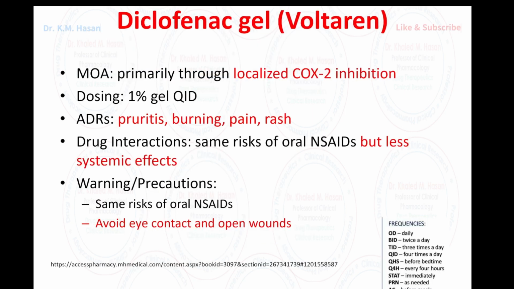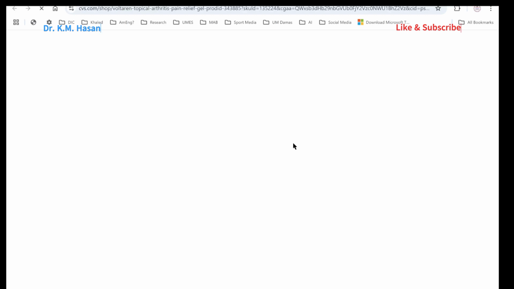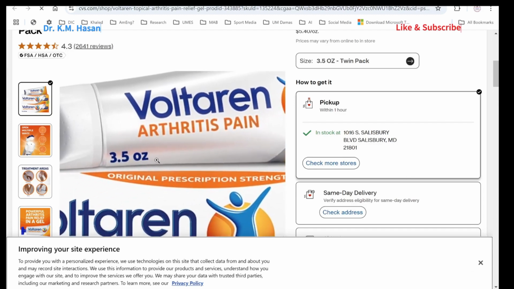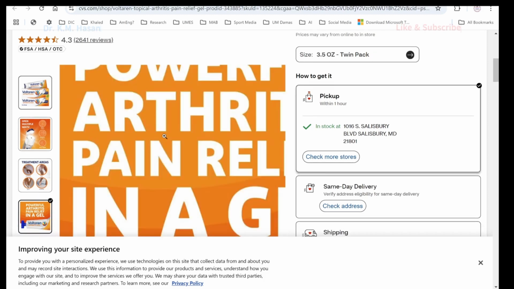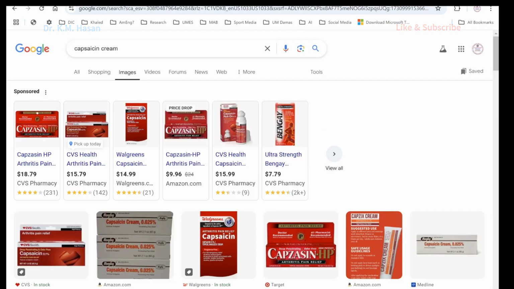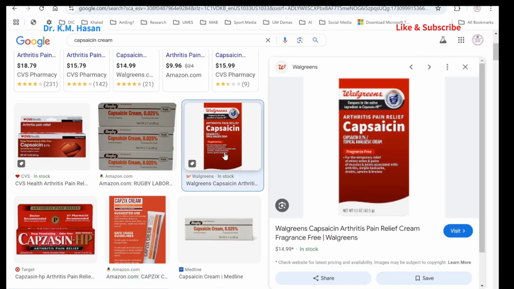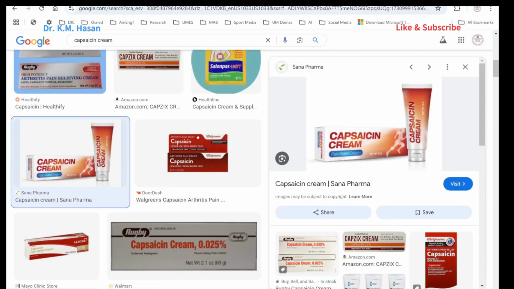Okay, next medication, diclofenac gel or Voltaren. Here on the Google image, if I click on one of these images, you can see the image for Voltaren gel, for example, and you can read the name. Voltaren gel, relief pain. Regarding the capsaicin cream, you can see here we have several capsaicin products available as a cream.